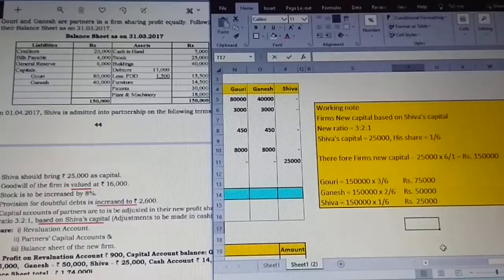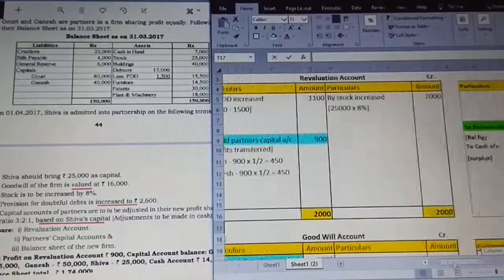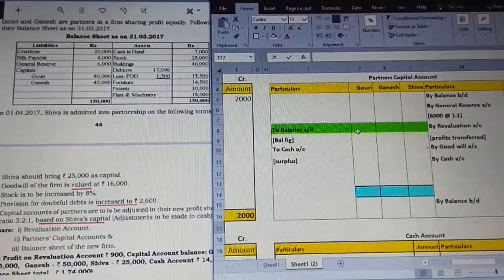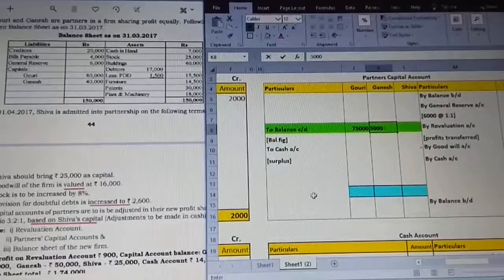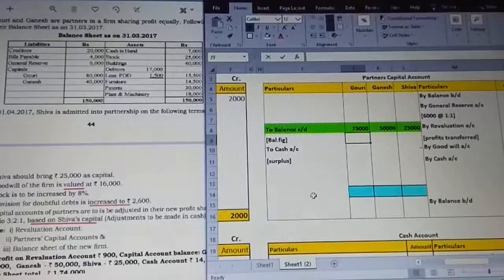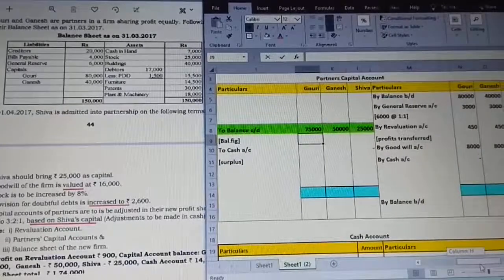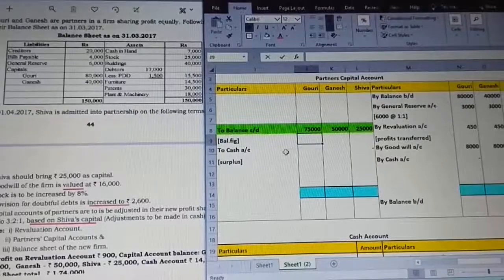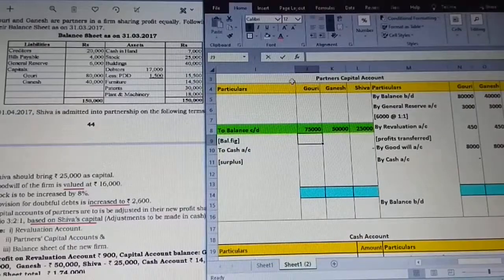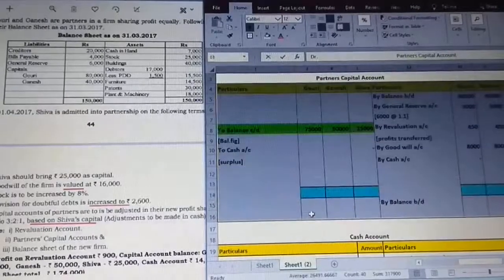Now this value is going to be taken as a balancing figure, that is, balance carried down. This is the new capital of all the partners: 75,000, 50,000 and 25,000. Observe, this is the method which we need to follow. So we have taken that calculation and posted it to the partners' capital accounts in their new ratios. So we have done this.